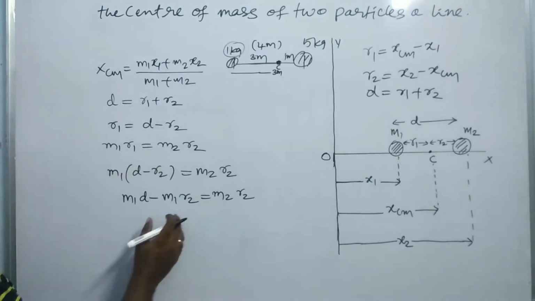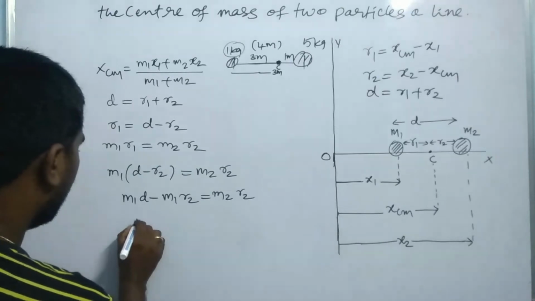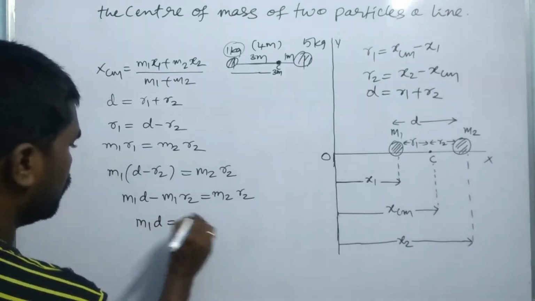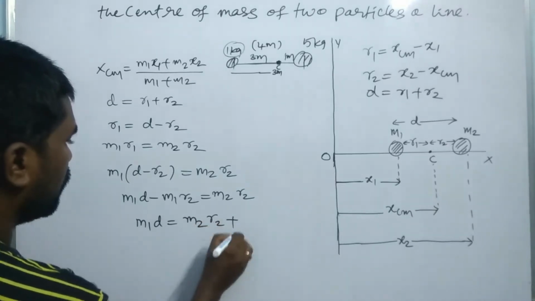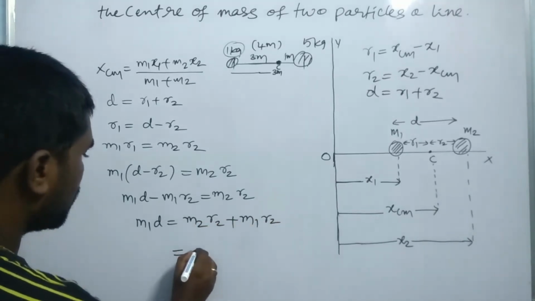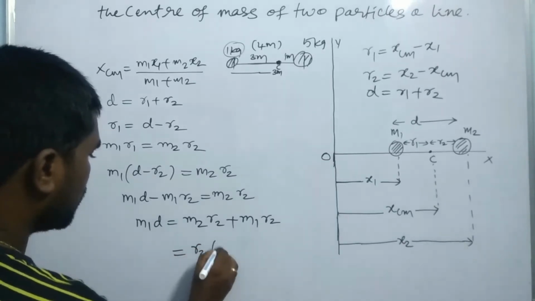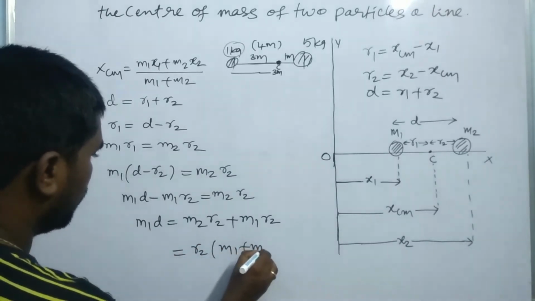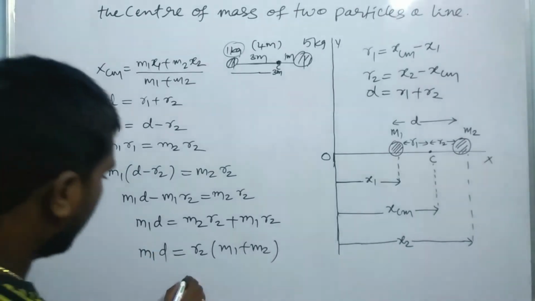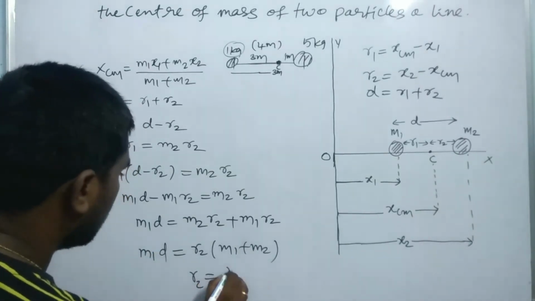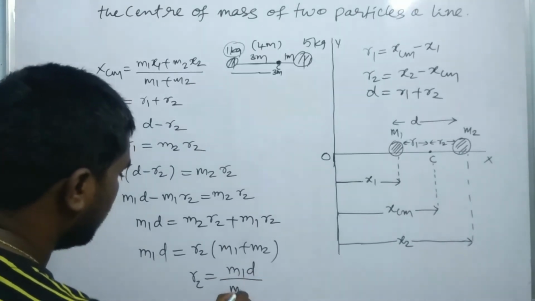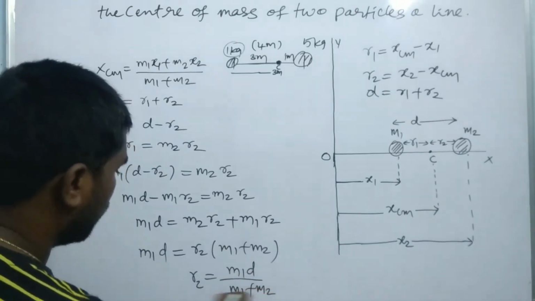So from this you can write that M1 D is equal to M2 R2 plus M1 R2. So R2 is common, M1 plus M2 here. So this is the M1 D, where R2 is equal to M1 D by M1 plus M2.